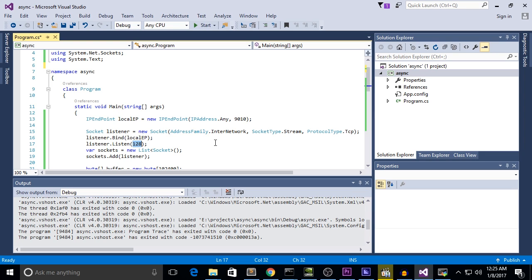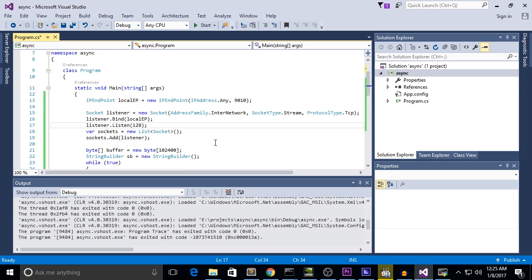So 128 is pretty large, and you could get away with like 10 or 20. It's the size of a buffer somewhere in kernel space, and it's not that much memory used anyway, so we can leave it at 128.